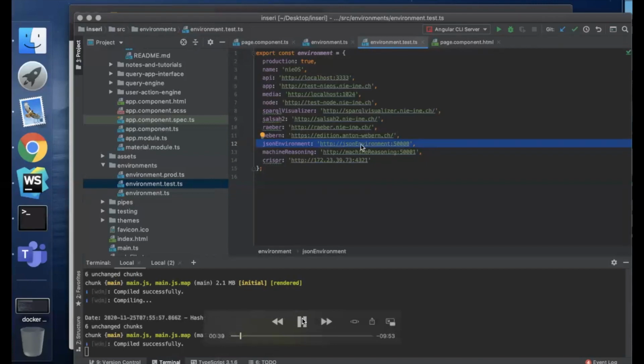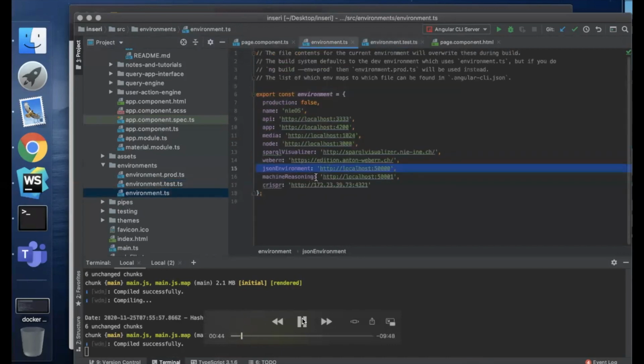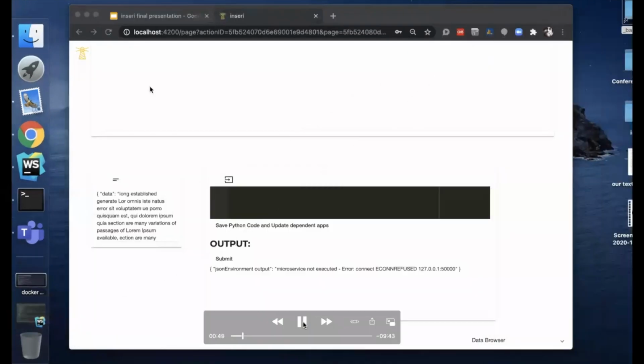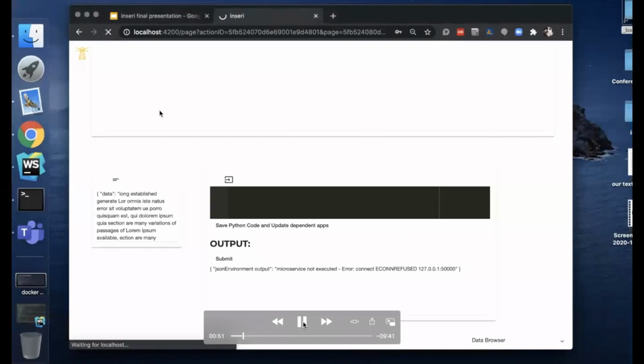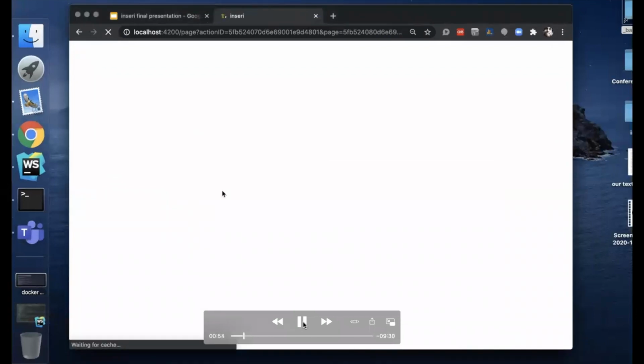So this is knowledge you need as a core developer, what this means. But here it's just localhost because you have everything running on localhost over Docker. This also enables you to launch the Python microservice under this port and then develop both together if you want to change something in the microservice. So I have started the Docker container and now it's working again. It just takes a little while to reload.